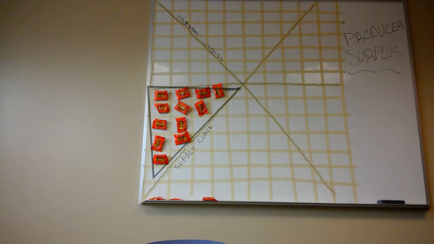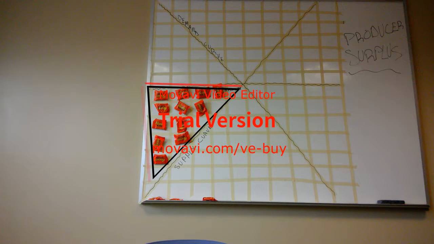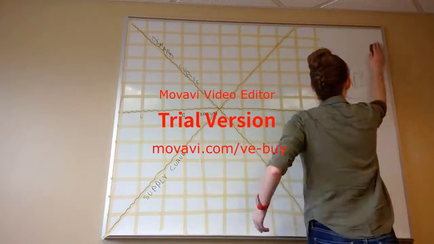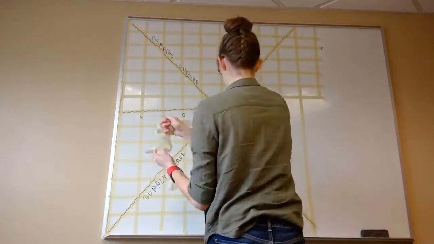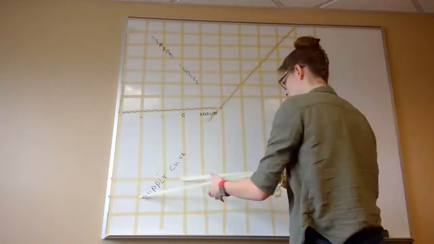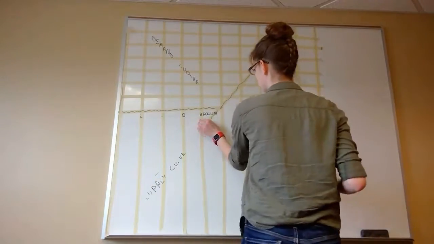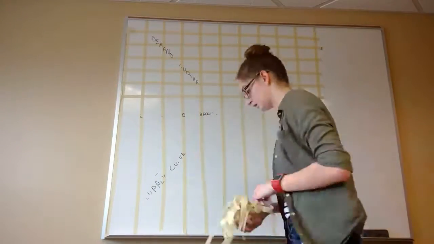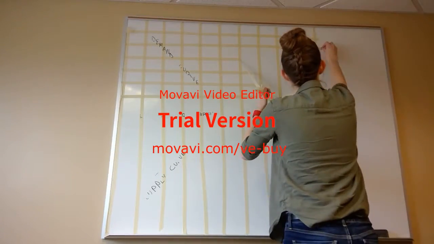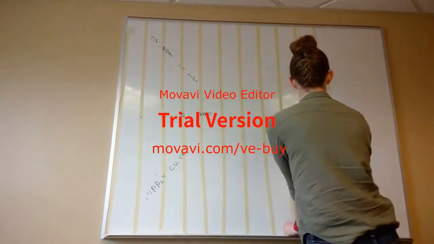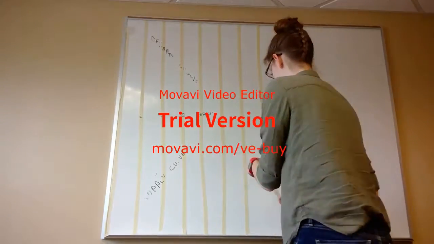And on the market level, it's the same thing as with the consumer. It's a triangle. You calculate 1/2 your base times your height, multiply it out, find your area, and there's your producer surplus. Now, shifts in the demand curve and supply curve are obviously going to change your consumer and producer surplus calculations. When I bought the peanut butter cups, it was Halloween time. So there was a shift in the supply curve because more people were willing to sell them, and also a shift in the demand curve, meaning more people were going to give them out to trick-or-treaters.